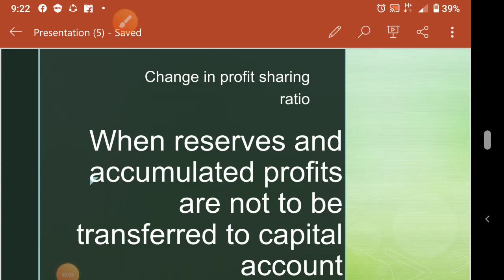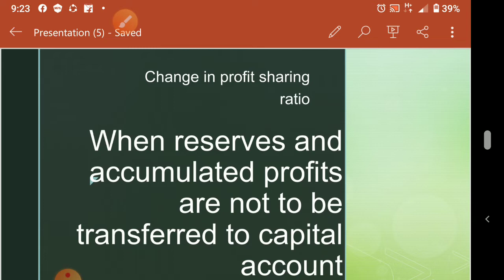Good morning, students. Today we are doing accountancy, and we are continuing the chapter on change in profit sharing ratio. The topic is when reserves and accumulated profits are not to be transferred to capital account. When we started this chapter, I already told you, remember those things.